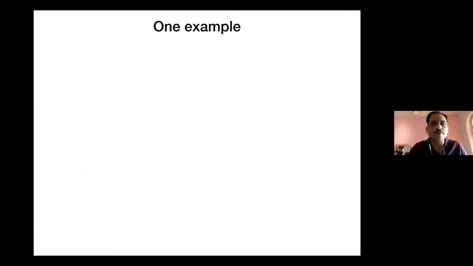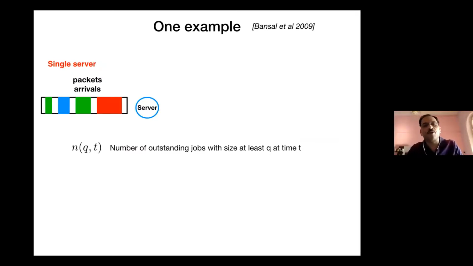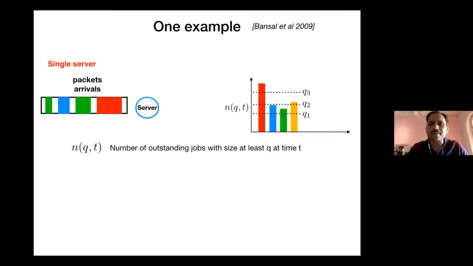All right, so let me give you one example of such a potential function to just show that such things do exist. We're going to go back to the simplest example I gave, the single server problem, where we know everything about it. Let n(q, t) be the number of outstanding jobs with size at least q at time t. Remember, n(t) is the number of jobs which are remaining at time t. Among them, I am doing a further classification. This example will help you.